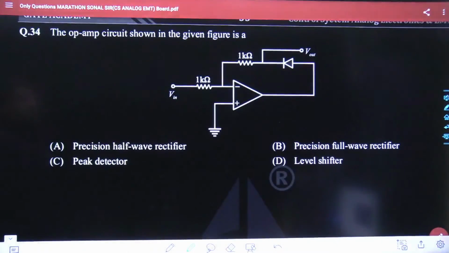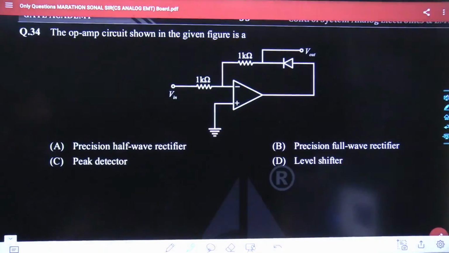Tell me what could be the best answer for this given question. Again, the next 2 minutes are being allocated to you. Which kind of circuit is it? Precision half wave rectifier, precision full wave rectifier, peak detector, level shifter.